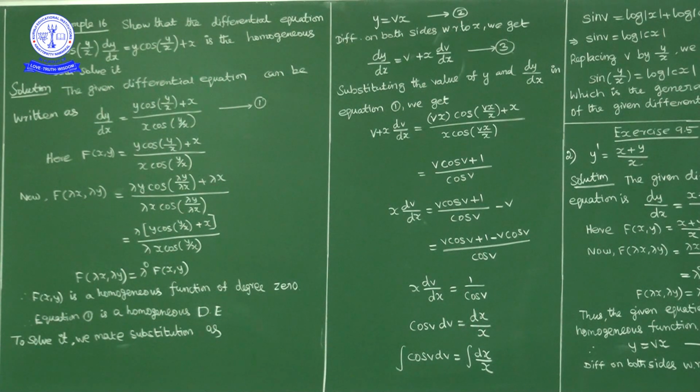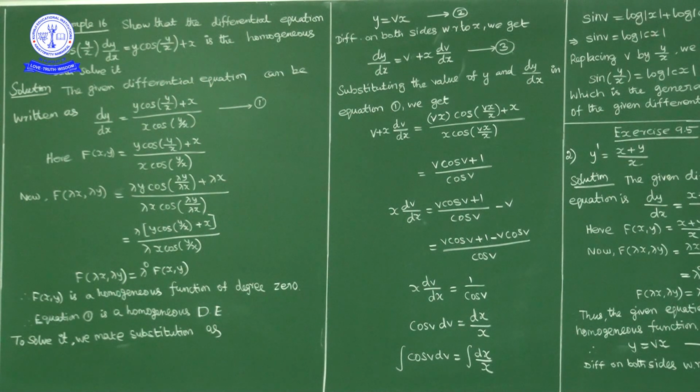Up to here the variable separation is completed. Now on the left hand side we have all v terms and dv, and on the right hand side all x terms and dx. Now integrate on both sides. Integral of cos v dv is equal to integral of 1 by x dx. The integration of cos v is sin v. The integration of 1 by x is log mod x. So sin v is equal to log mod x plus an integral constant, which I will write as log mod c. So sin v is equal to log x plus log c, which we can write as log mod cx.